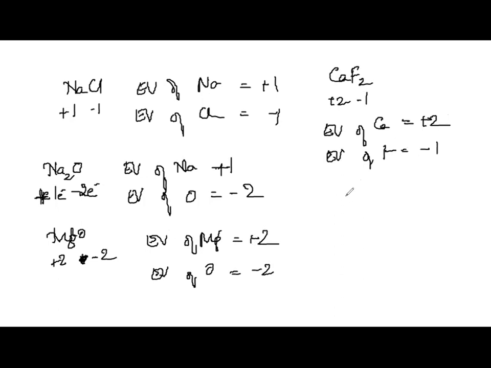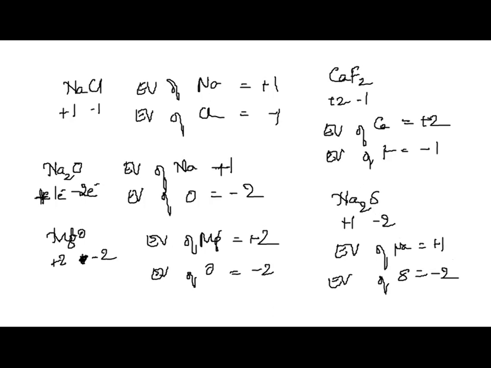If you consider Na2S, sodium sulfide, looking at the formula only, you can say sodium can lose 1 electron only, so it is +1. Sulfur gains 2 electrons, so it is -2. So the electrovalency of sodium is +1, and the electrovalency of sulfur is -2. Understanding?